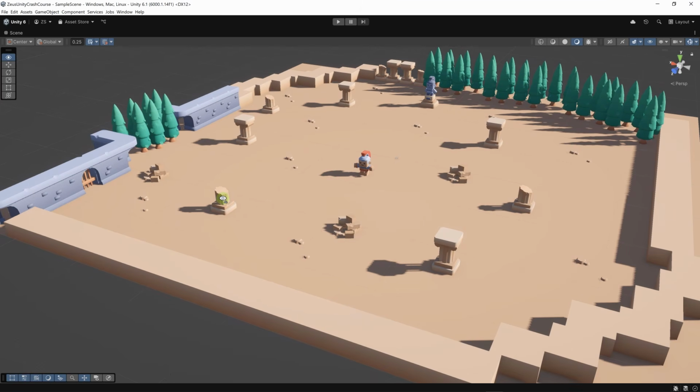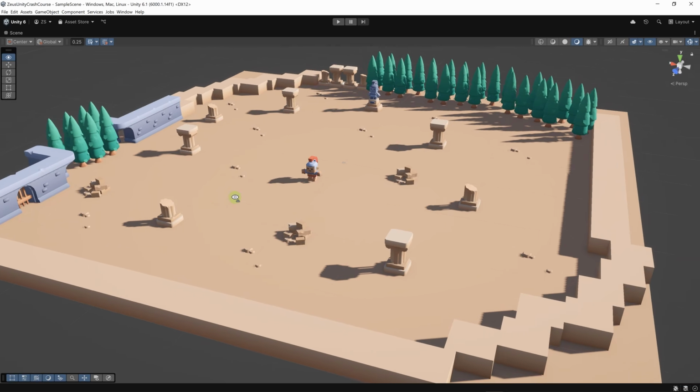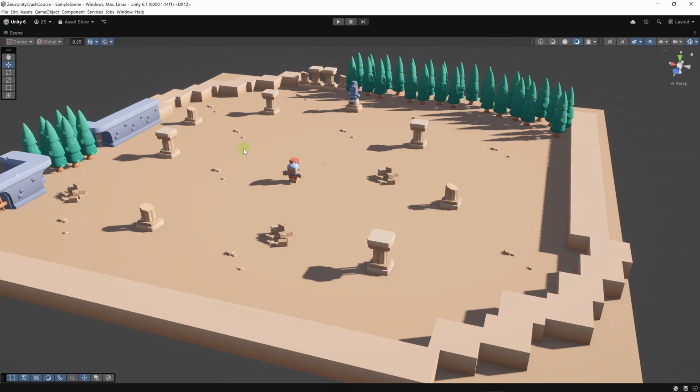All right, we have created a nice level for some gameplay to take place in. We've seen how to import models from the internet, how to unpack them, and how to convert them to prefabs.